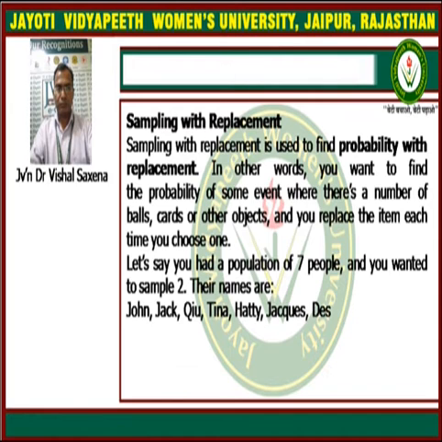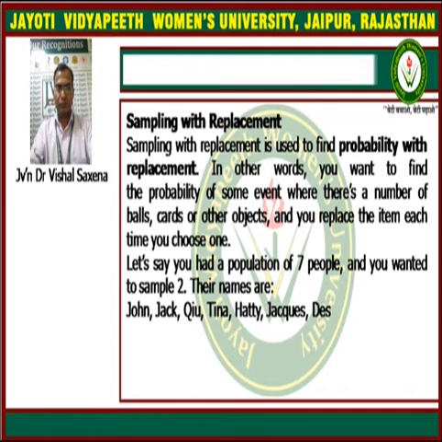Let us say you had a population of 7 people and you wanted to sample 2. The 7 persons are John, Jack, Q, Tina, Hattie, Jacques and Dace.